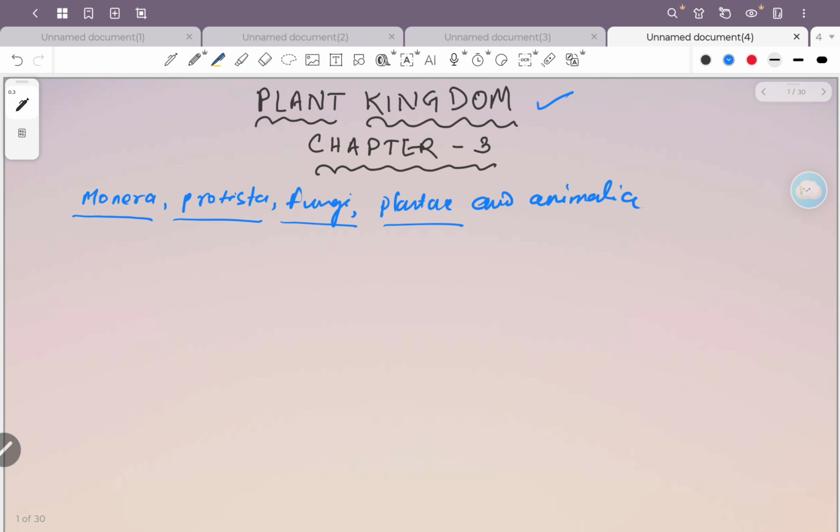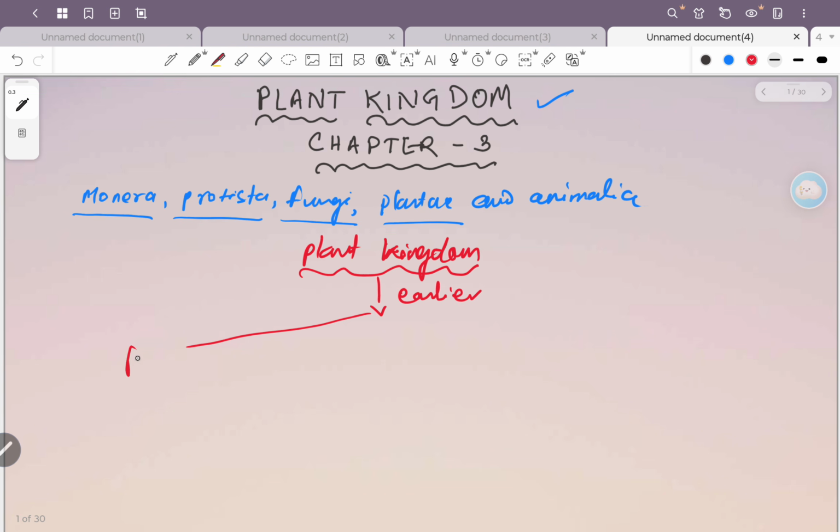Now see, when the classification was made, initially, earlier, what was present in the plant kingdom? Earlier, it included the fungi.